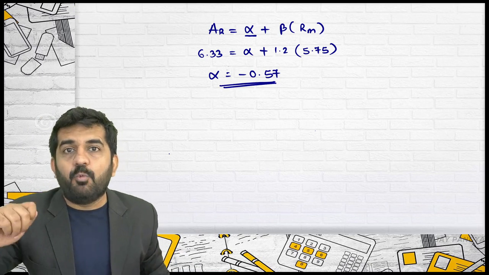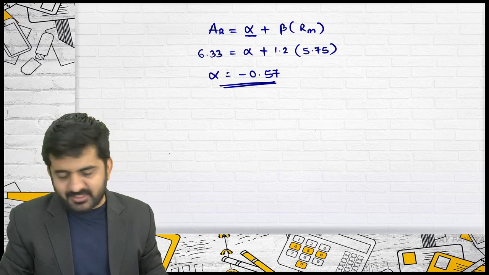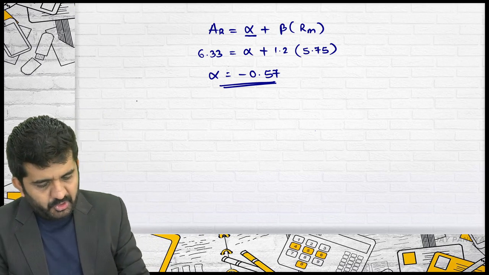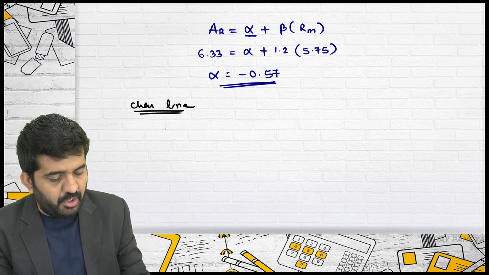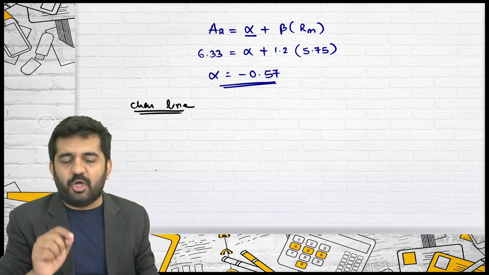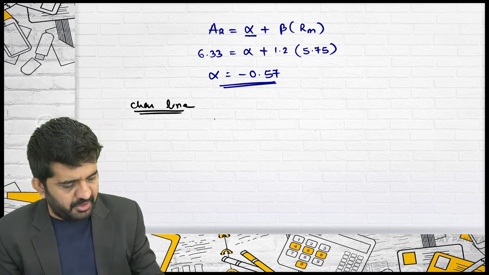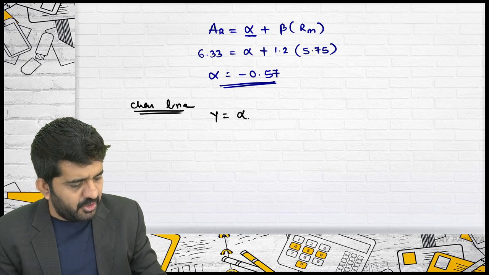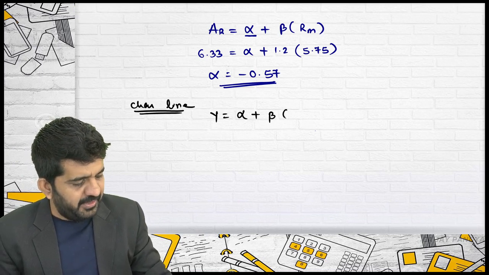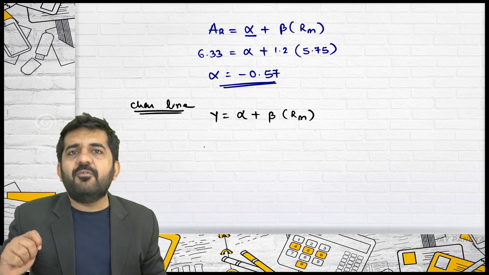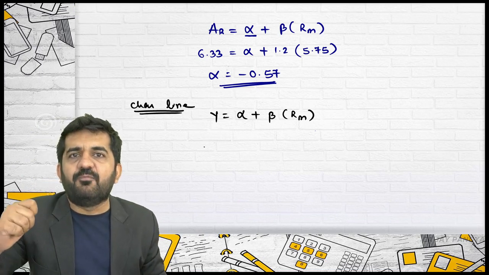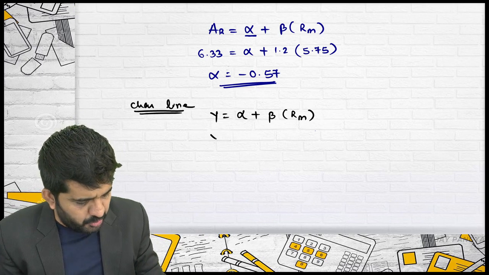And please understand, what is asked is the characteristic line. You will have to write down the equation. You don't have to draw the line, but you will have to write down the equation, whereby y is equal to alpha plus beta into Rm. Whenever you write a line in the form of an equation, this is how you should write it.